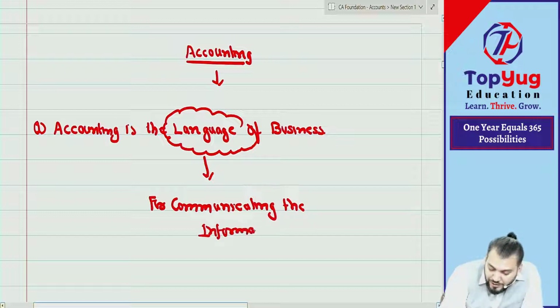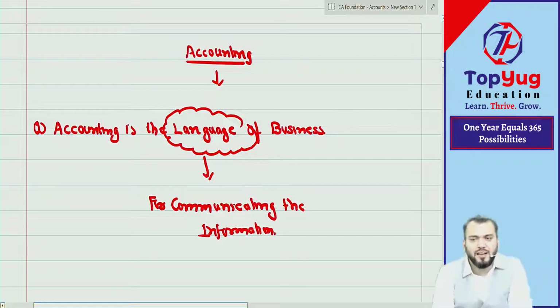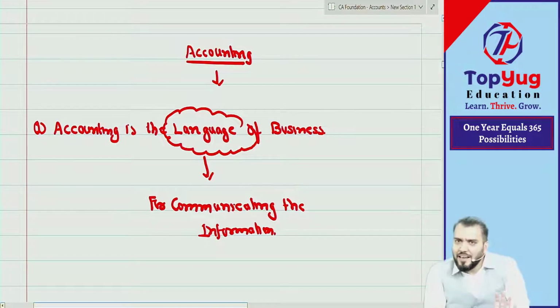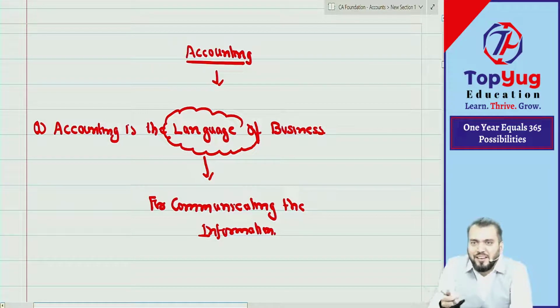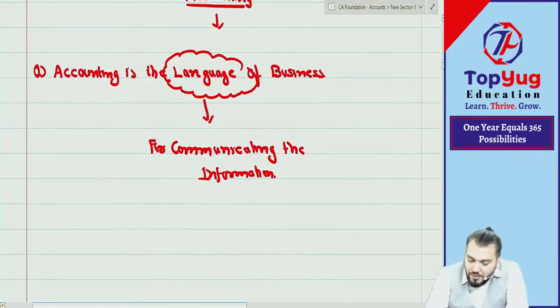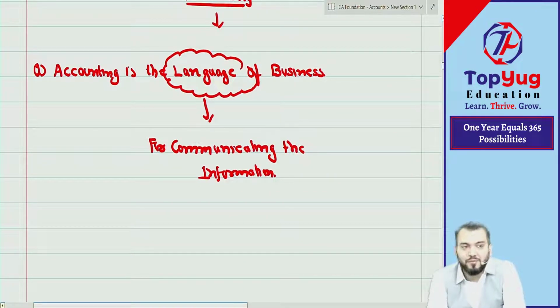I think you should write down whatever I am writing. I will be very slow. I'll give you time to write and listen also. You should write down with me because I will slowly increase my speed. So accounting is a language of business and language is required for communicating the information. Correct? Got it? Write down first, then I will continue.